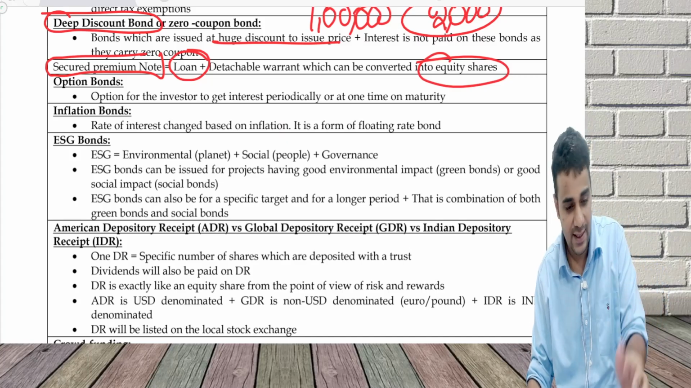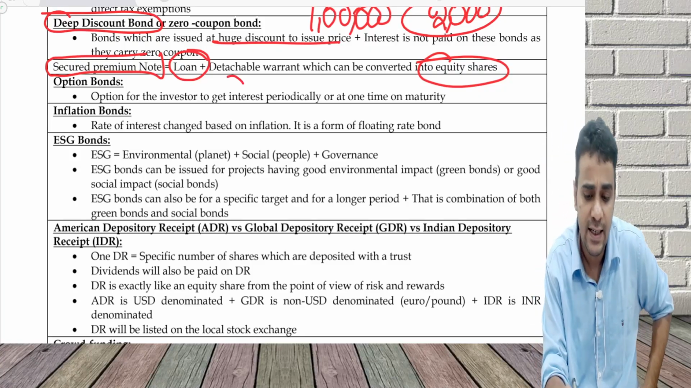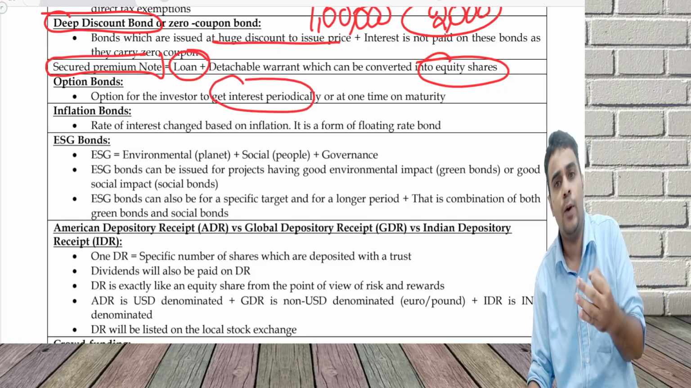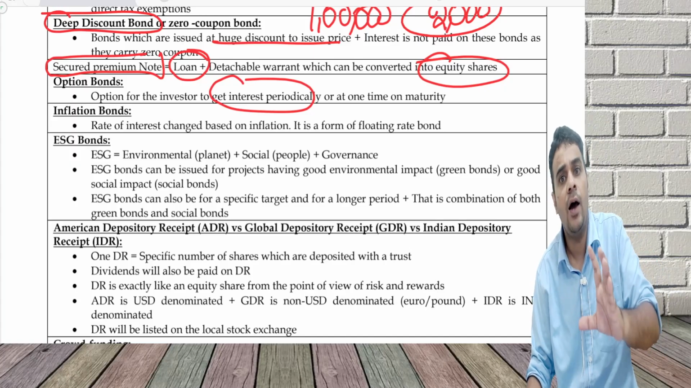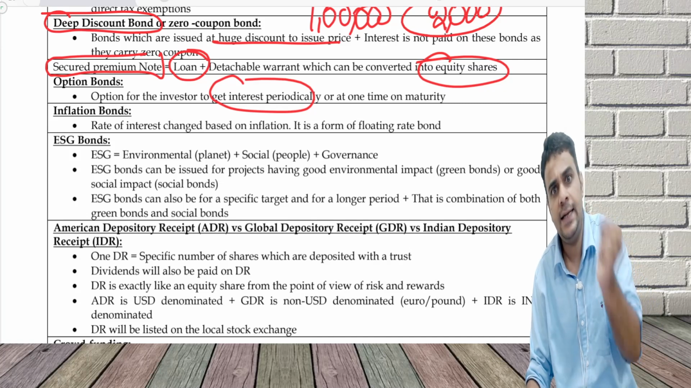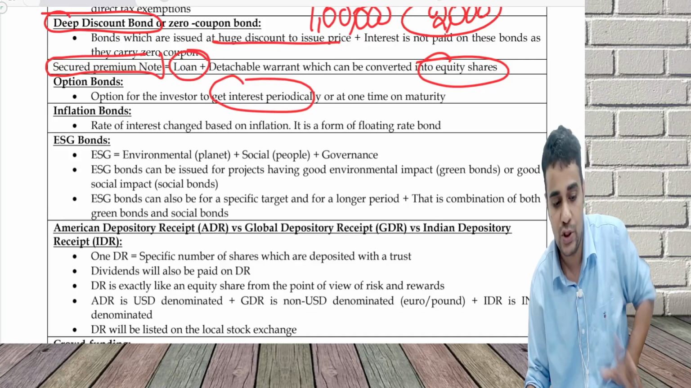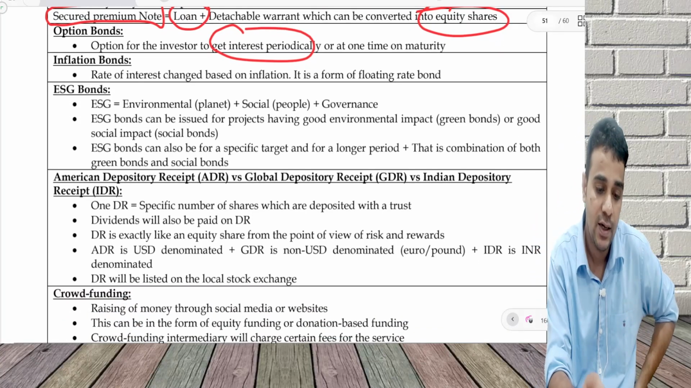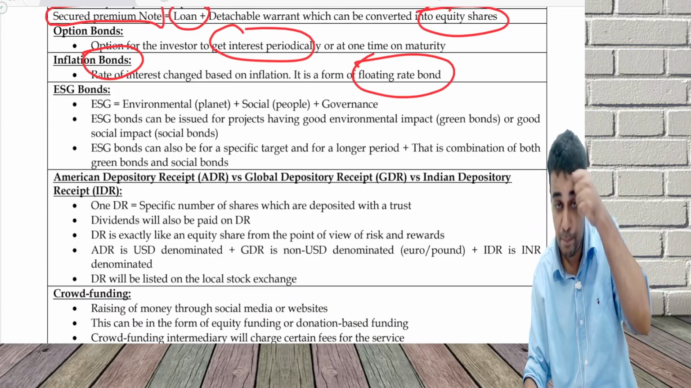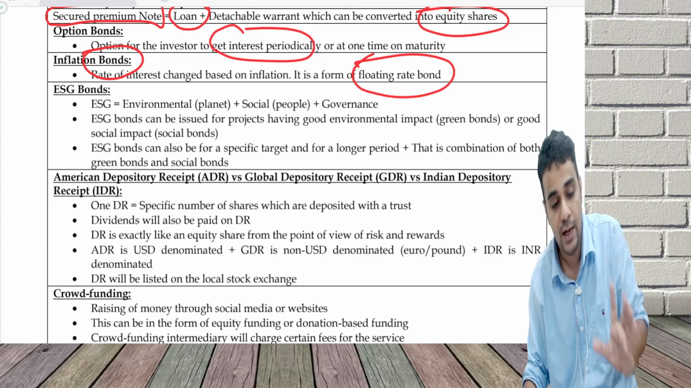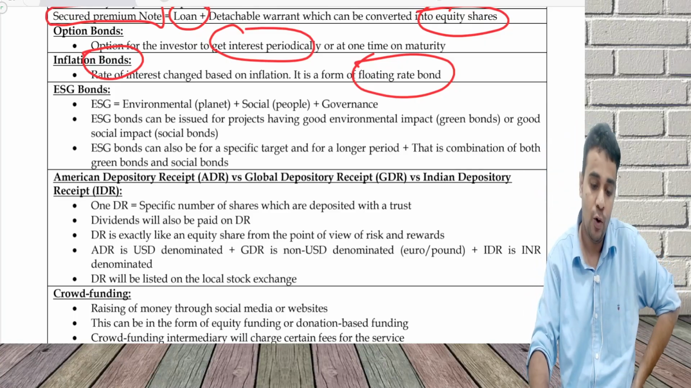Another, there are various variants. Option bonds. What is an option bond? There is an option for the investor. He can get interest periodically or at one time. When you create a fixed deposit in a bank, you can either get interest income every year, or you can say let the interest be reinvested with the FD and I will get back the FD interest at one time on maturity. Inflation bonds. It is a type of floating rate bond. A floating rate bond is based on some benchmark. An inflation bond is based on inflation. That is, the rate of interest will change based on the inflation.